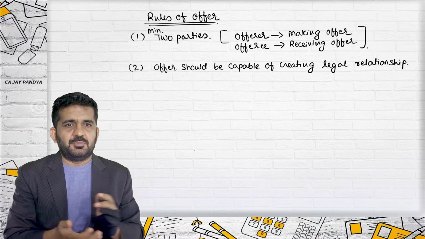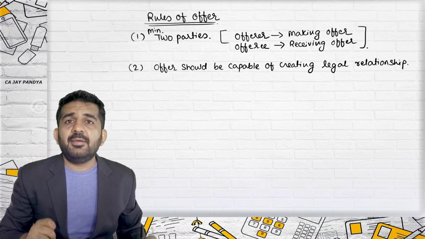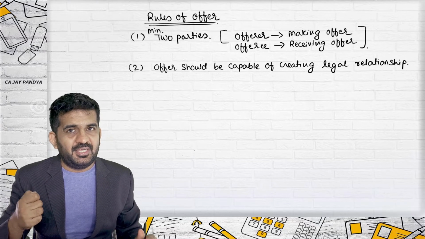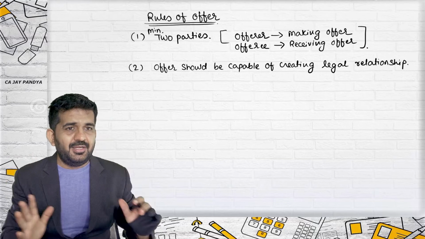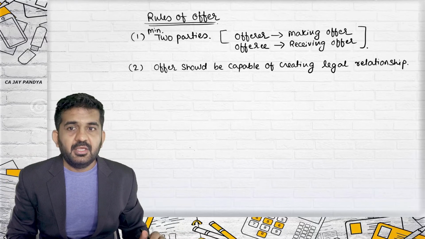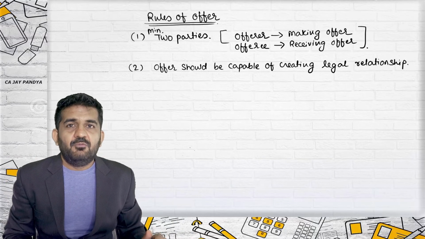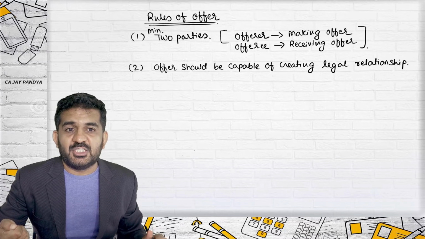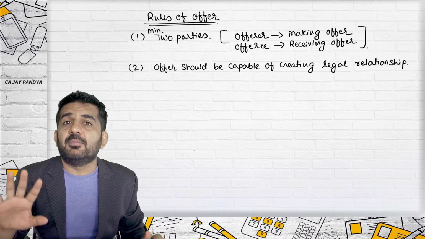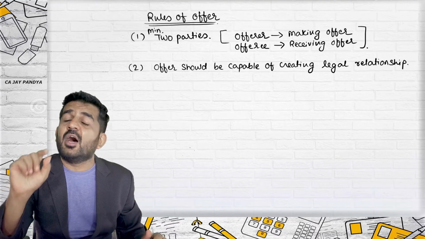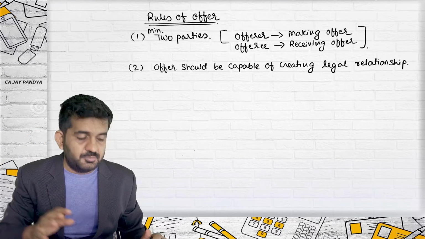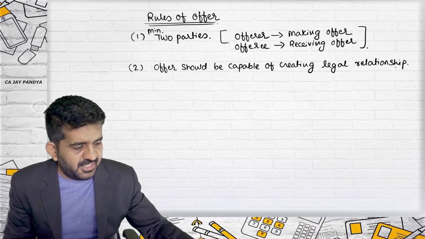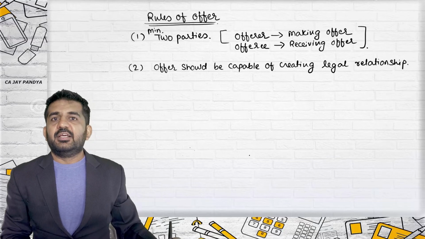See, what does this mean? I am giving you an offer which is not capable of creating legal relationship, and try to understand what this means. Will you go out of the class? Will you come to my place for dinner today? Will never become a contract, because they are offers in normal terms, but in legal terms they are not offers. Offer should be capable of creating legal relationship.